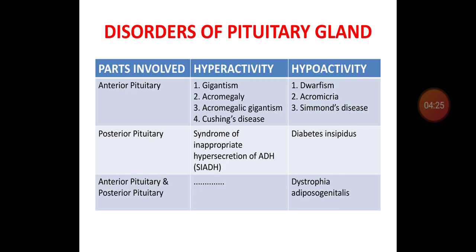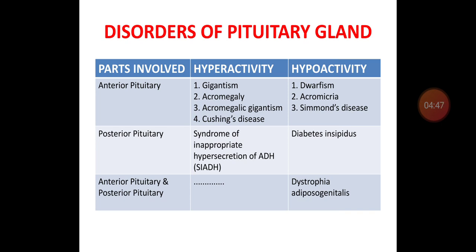So coming to the disorders of the pituitary gland. This pituitary gland disorder either may be increased secretion, hypersecretion or hyperactivity of the pituitary gland, or it may be decreased secretion, hyposecretion or hypoactivity of the pituitary gland.